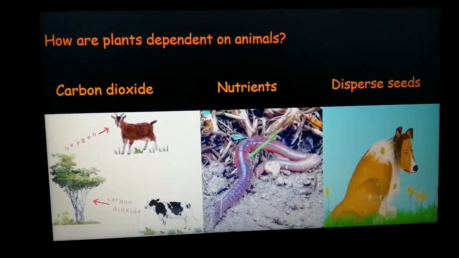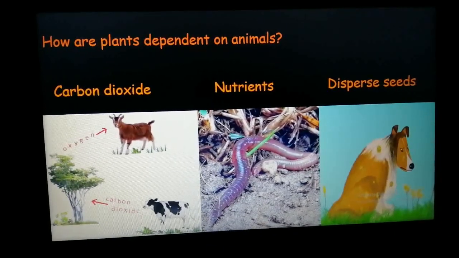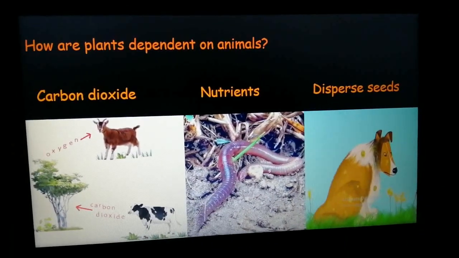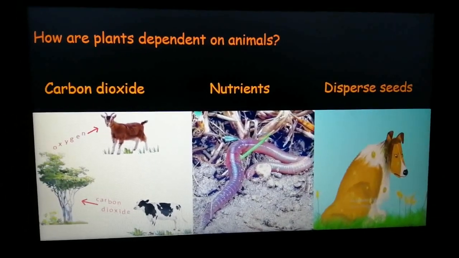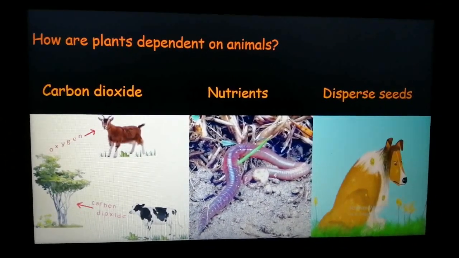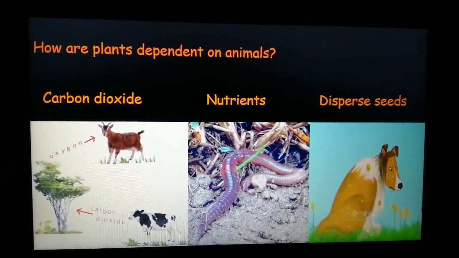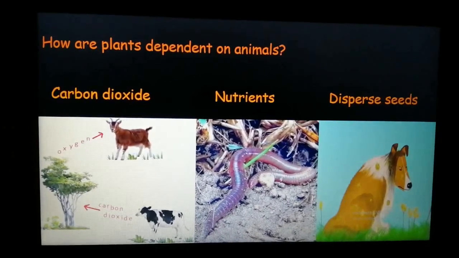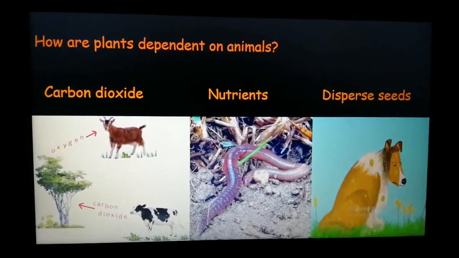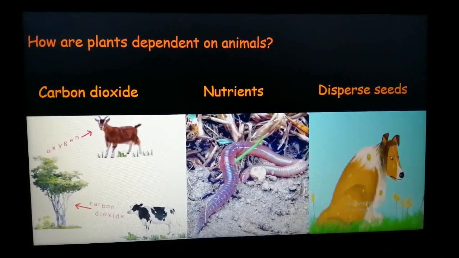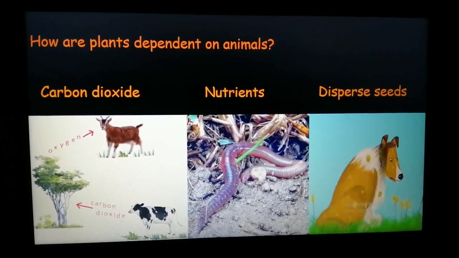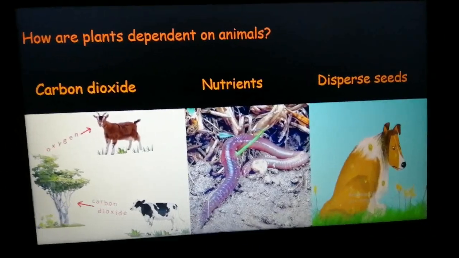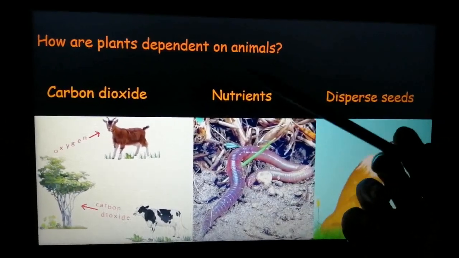That is how the plant is able to absorb the nutrients from the soil. The bacteria and the worms inside the soil help in this breakdown, and then the body gets mixed with the soil, and these nutrients are then absorbed by the roots of the plant. So plants depend on animals for nutrients.